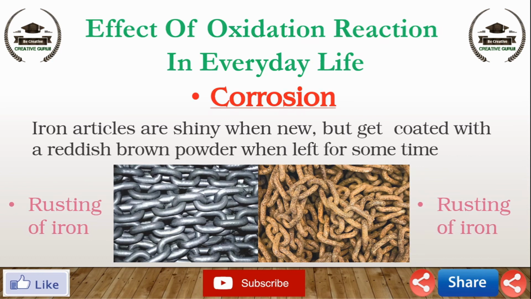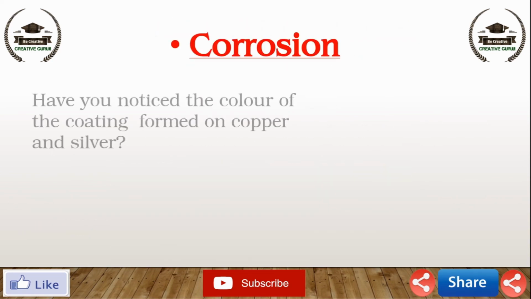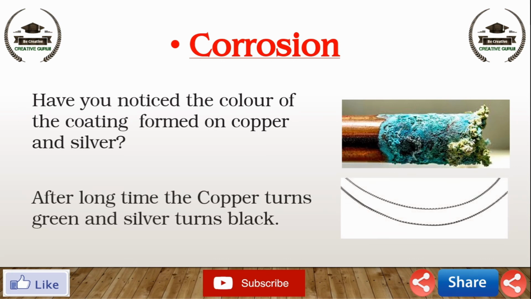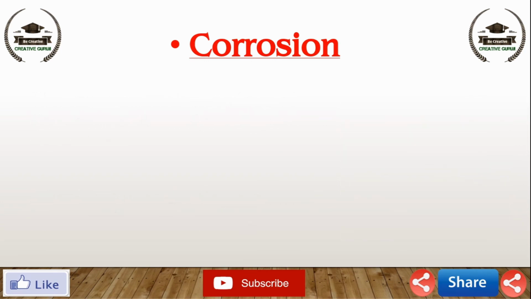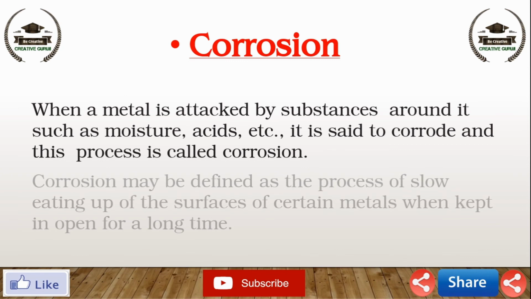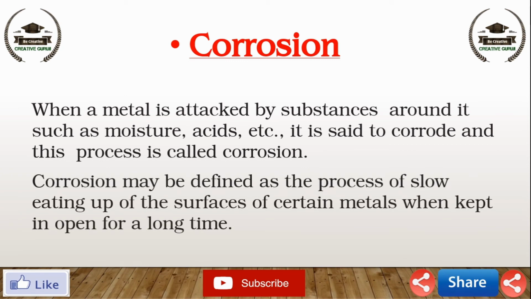Have you noticed the color of a coating formed on copper and silver as shown in this picture? After a long time, the copper turns green and silver turns black. From these observations, now we can say that when a metal is attacked by substances around it, such as moisture, acid, water, air, etc., it is said to corrode, and this process is called corrosion. Or we can also define it: corrosion may be defined as the process of slow eating up of the surfaces of certain metals when kept in the open for a long time.